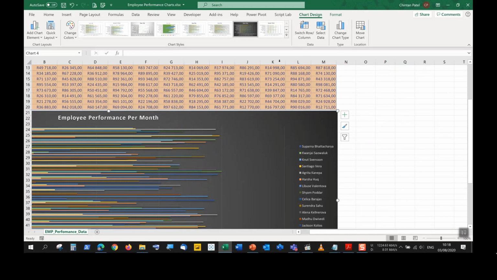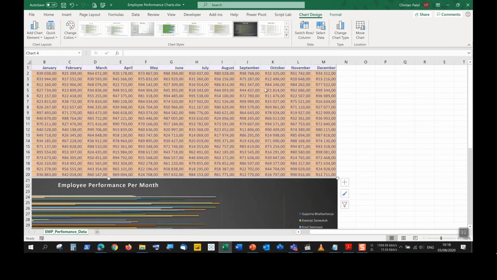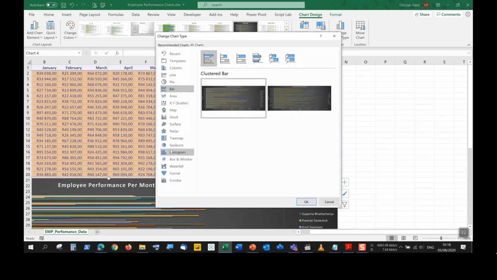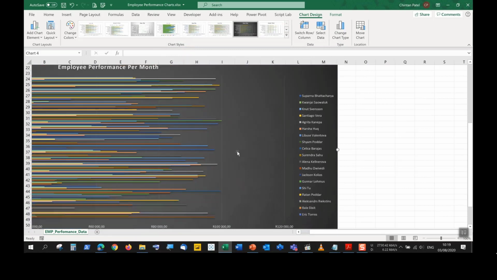Something else that you may want to do in the chart design is change the chart type to something else. That might work out over here. All right, that is an option. So you don't have to recreate the chart. You can very easily change the chart type from just having the data already selected and your chart changes.